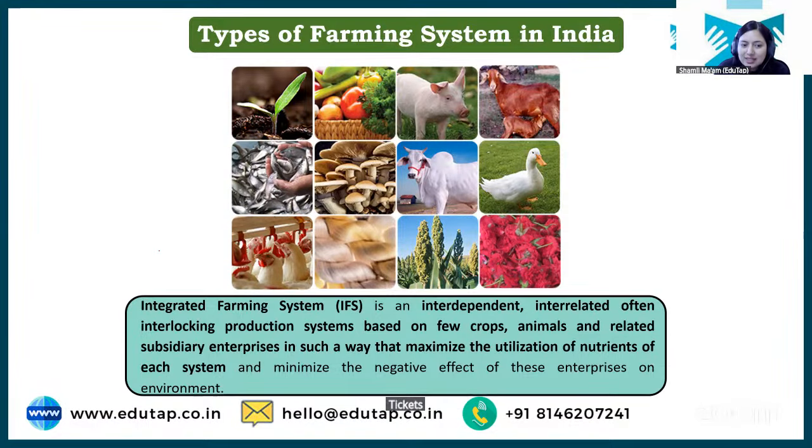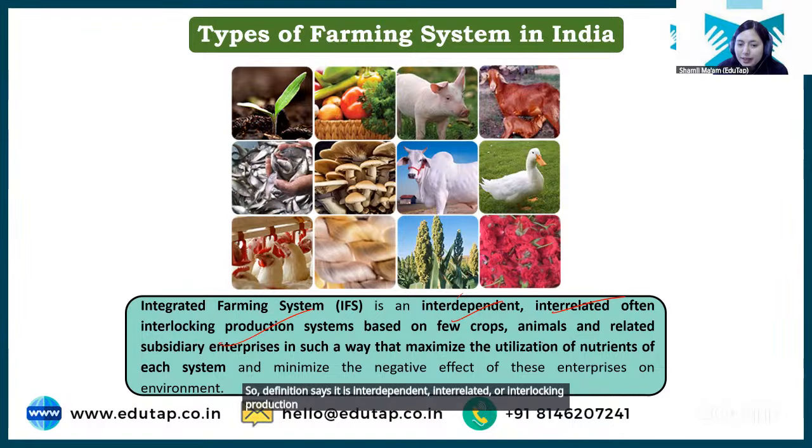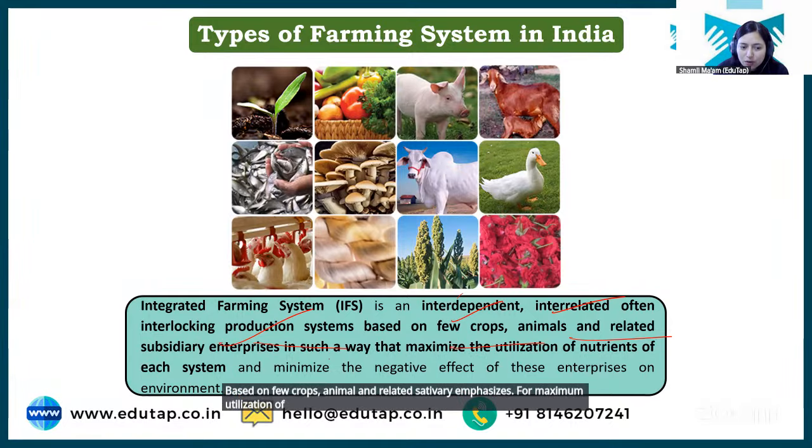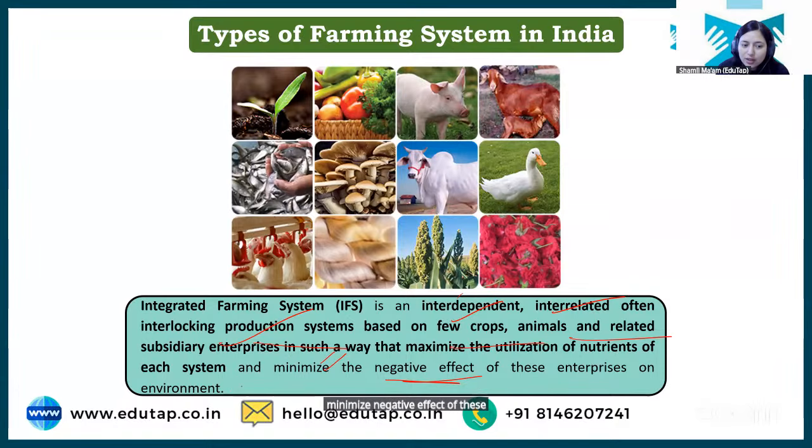So that is integrated farming system. The definition says it is an interdependent, interrelated, often interlocking production system based on a few crops, animals and related subsidiary enterprises, for maximum utilization of nutrients of each system and to minimize the negative effect of these enterprises on the environment. Clear?